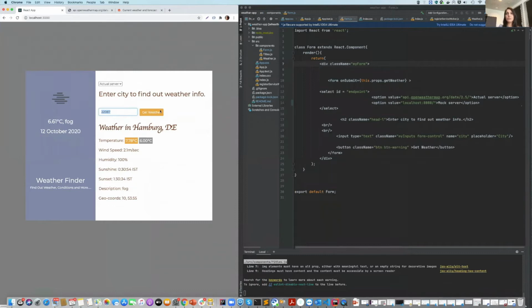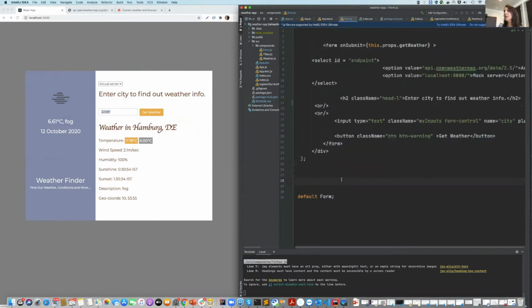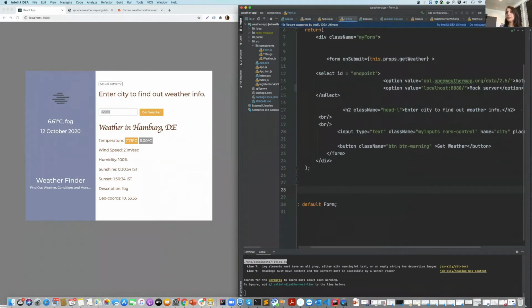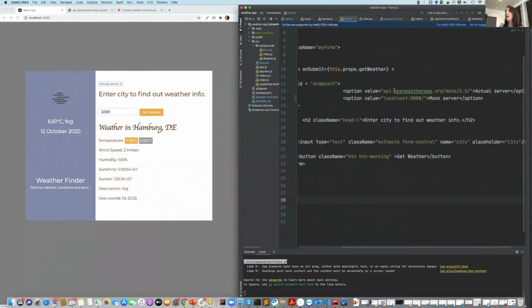So we had this application. We want to create a switch with which our application can switch between the actual and the mock server. Here is the source code of the application itself. I've added a drop down where if the value is actual server, it will call this endpoint. And if it's a mock server, it will call localhost 8080, which is where we'll set up the mock server. And for ease, I've added the drop down on the UI itself, so actual and mock server. And this is the only thing we need to do with the application itself.